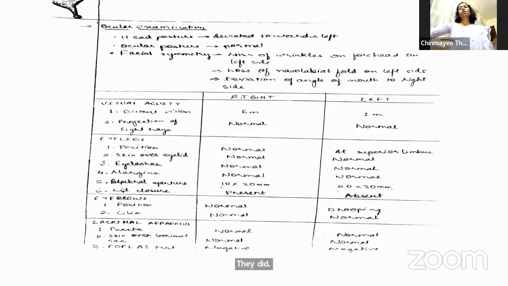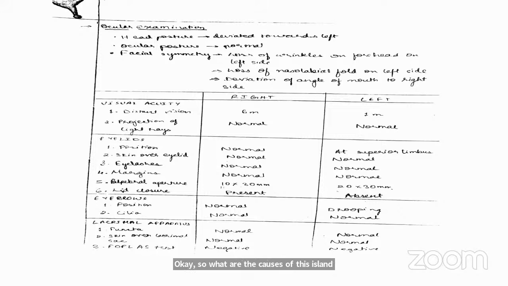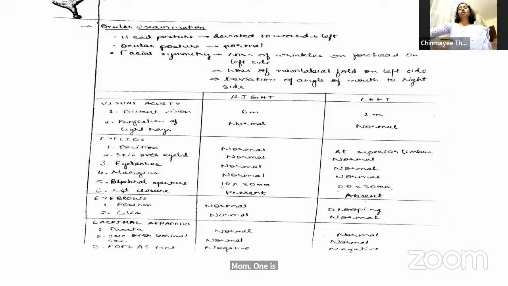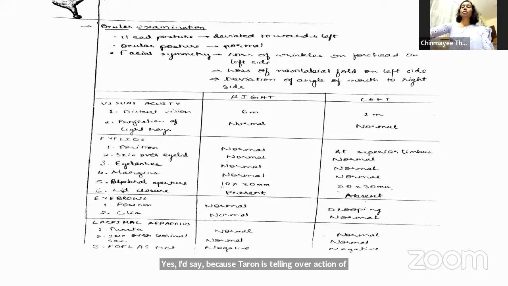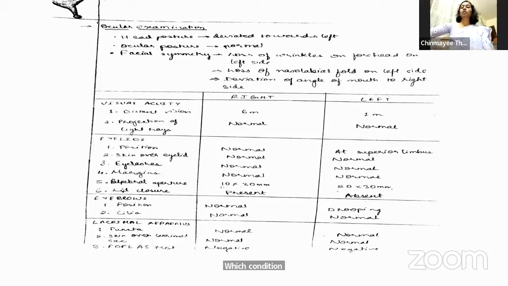Okay, so what are the causes of this eyelid retraction? Ma'am, one is ectropion. Eyelid, yeah. If it is in the lower lid, it is ectropion. Upper lid? It is Bell's palsy, ma'am. Bell's palsy. Yes. Tarun is telling overaction of Muller's muscle. Yes. So where do we get overaction of Muller's muscle? Which condition? Ma'am, Horner syndrome. Horner's is the opposite.